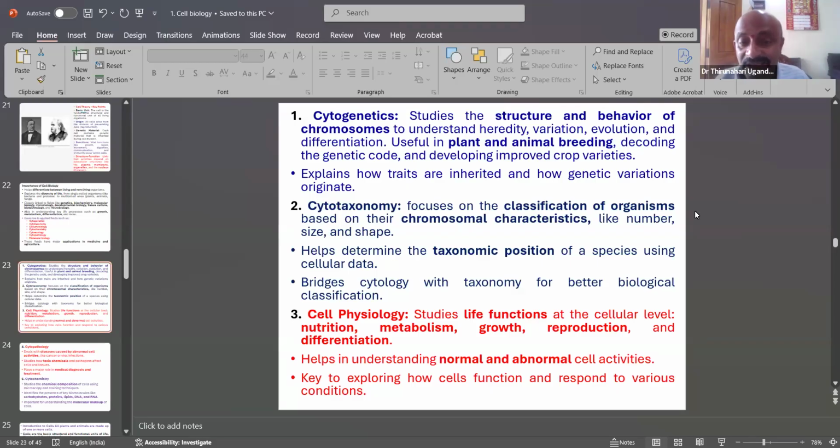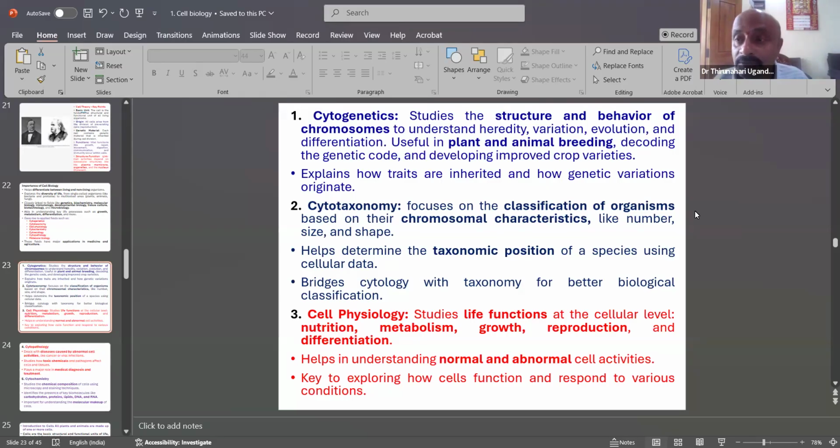So then cell physiology studies the life functions. Plant functions are based majorly on the absorption of nutrients and mineral water from the roots, from the soil, then also the preparation of food materials like starch, also respiration, nitrogen metabolism, and also flowering.